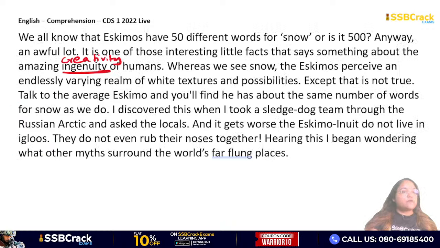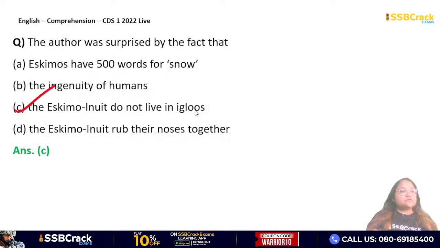If you go back here, it is already written that it even gets worse. The Eskimo Inuit do not live in igloos. They do not even rub their noses together. Okay, so that is what surprised the author. So therefore the answer is option C.